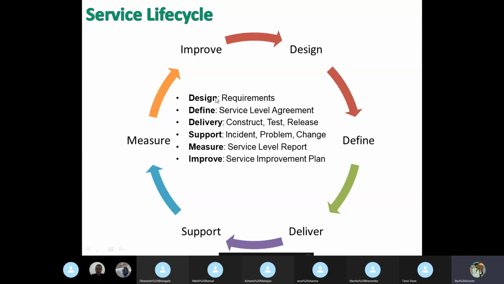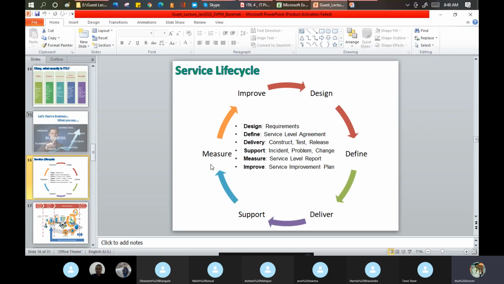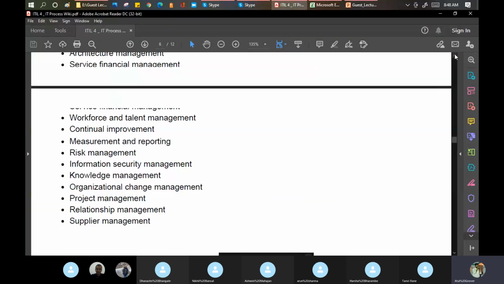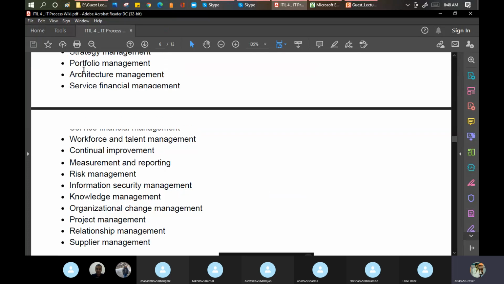Okay. So now you can see design, define, delivery, support, measure, and improve. So when I say strategy, if I take the example of the ITIL 3 strategy, the first component, the first volume, includes approximately 5 to 7 processes in itself. But in ITIL 4, they moved everything and put it into one part: strategy